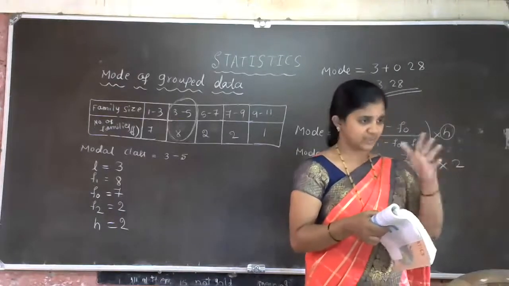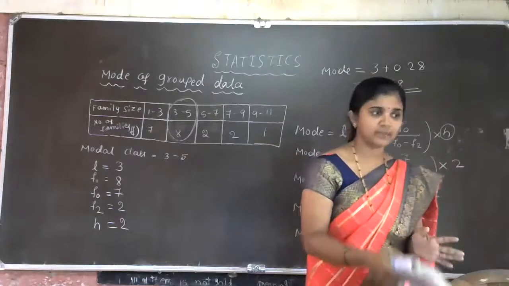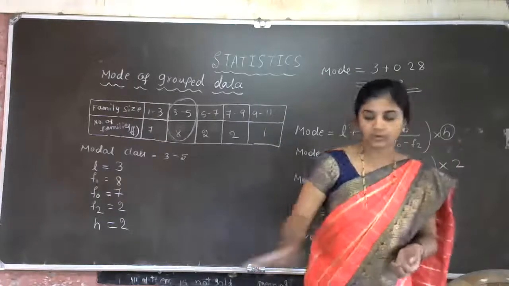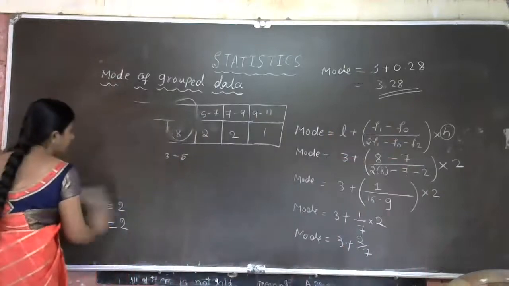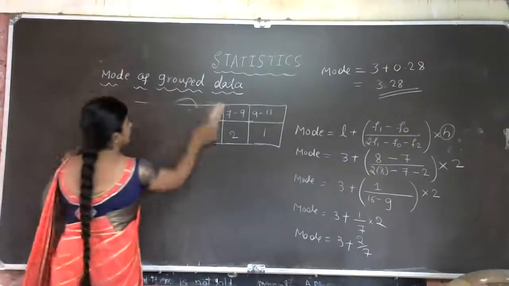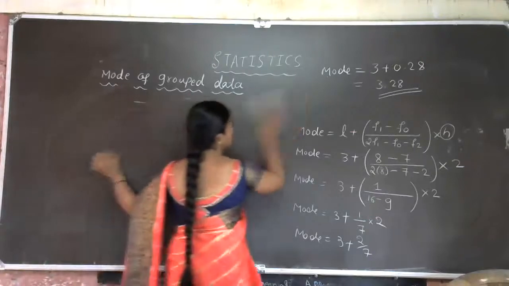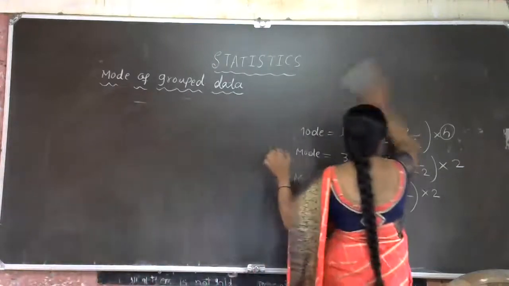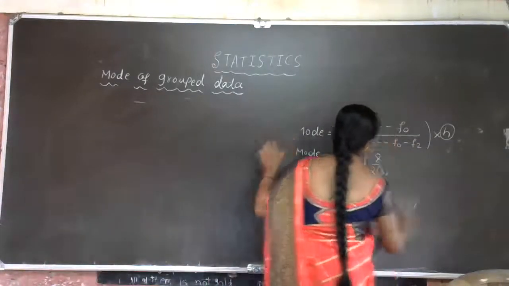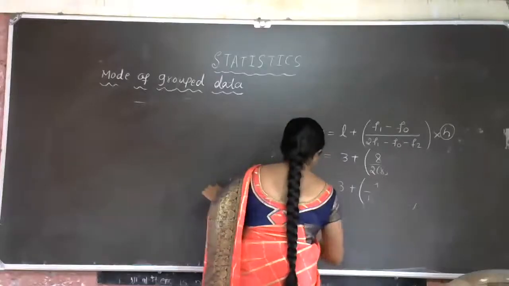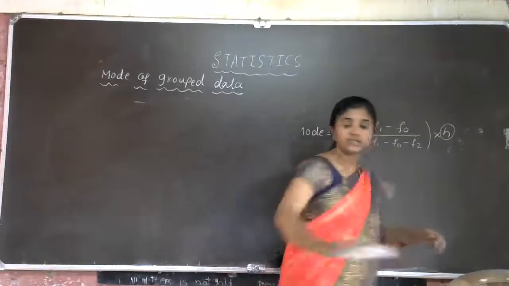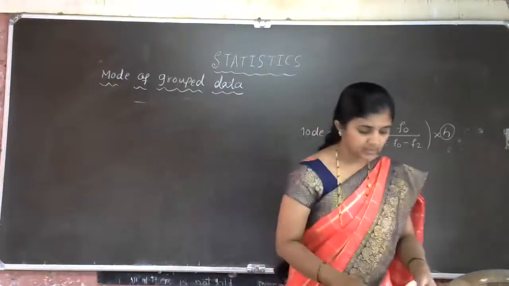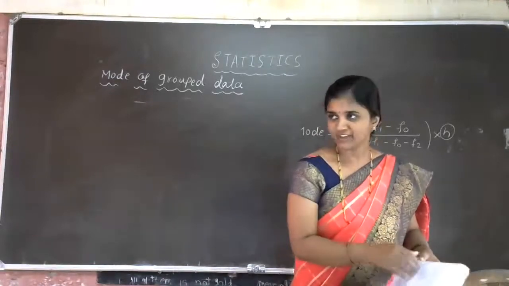First we'll concentrate on today's class, the mode of grouped data. So we'll work out the mode of this data. First let us write down the data, copying from the table. I'll keep this formula as it is. In your textbook, Akshay, what is the number? 13.3, table 13.3.